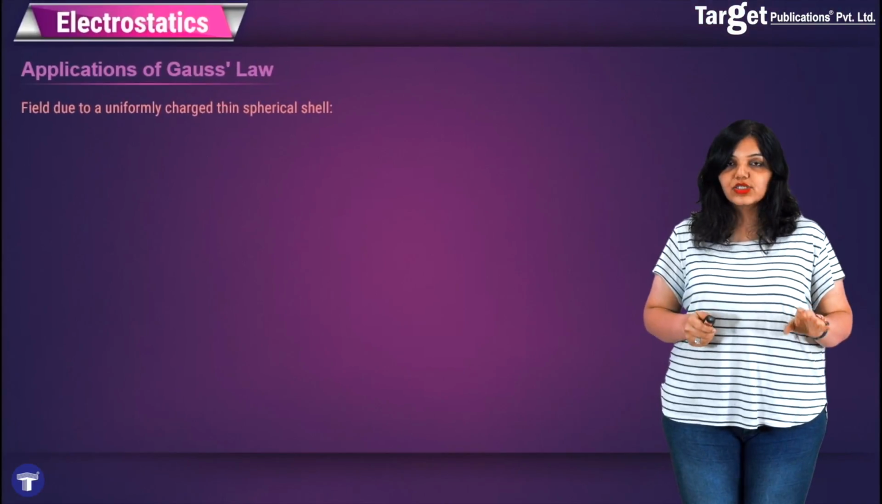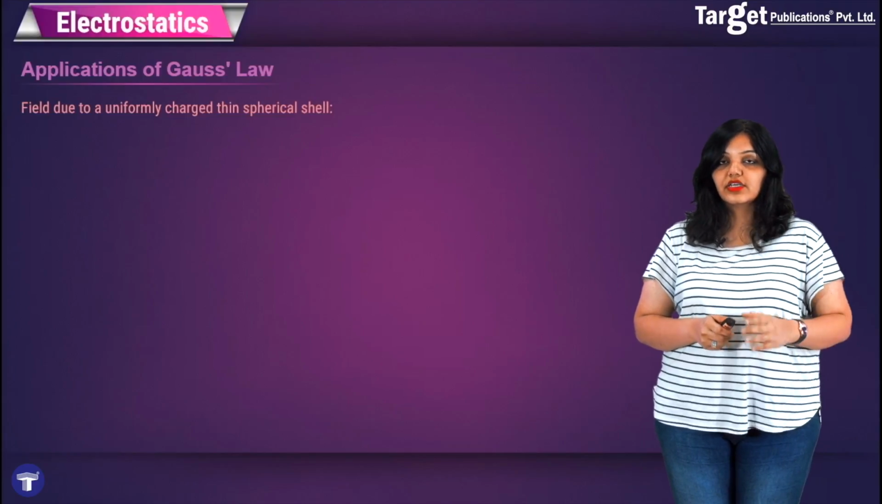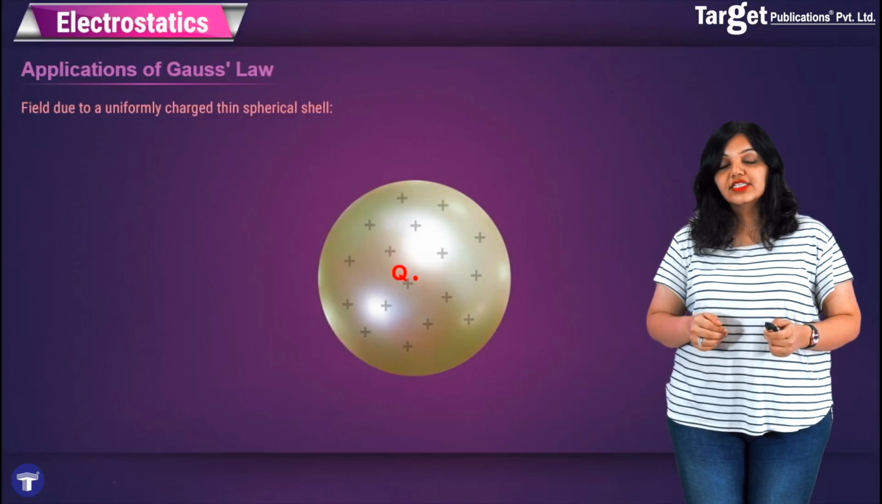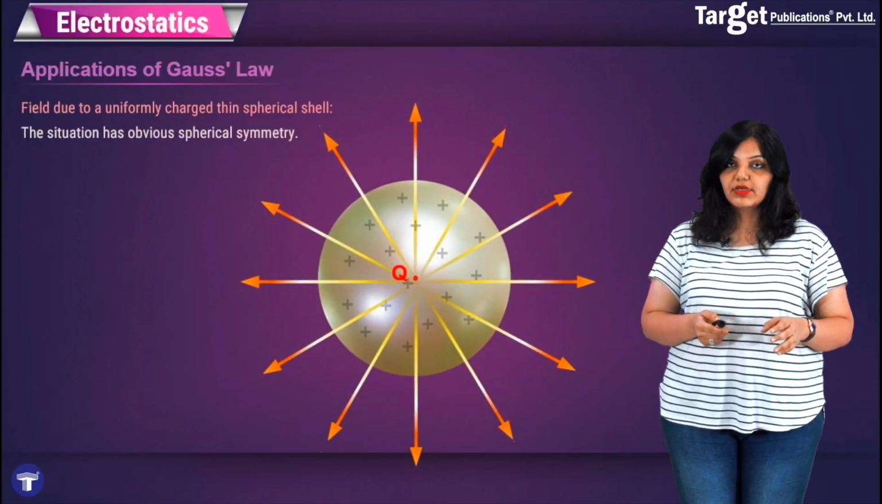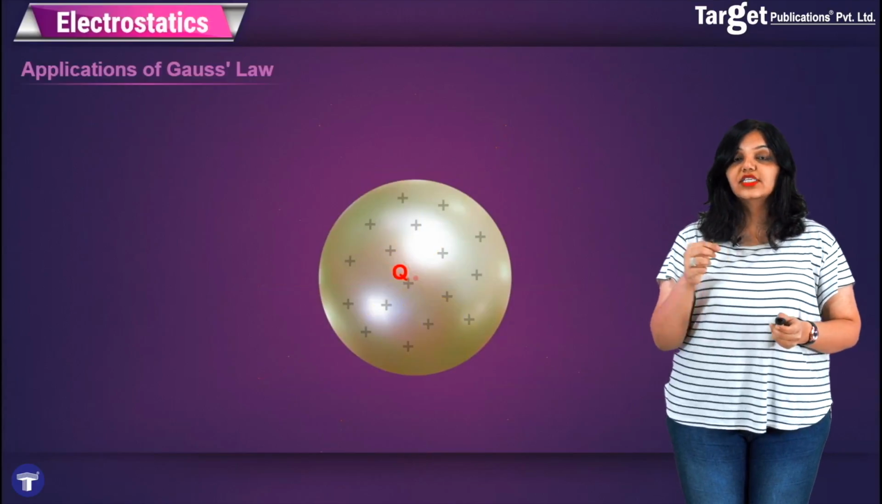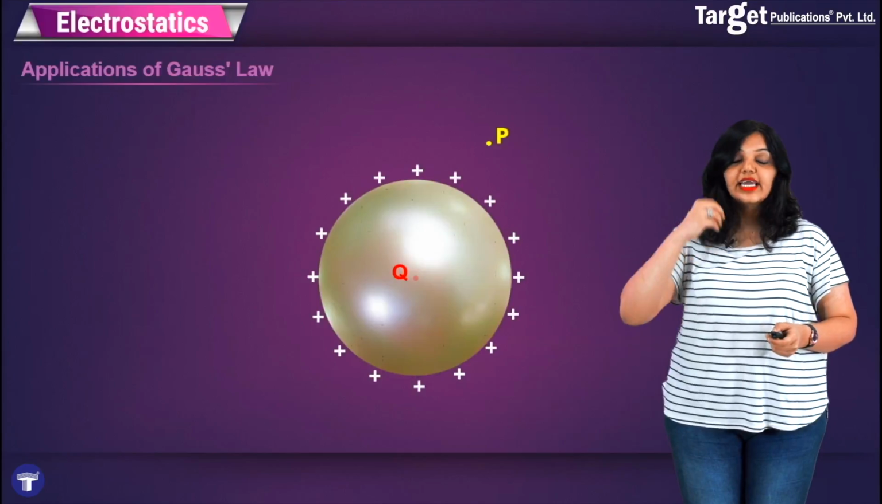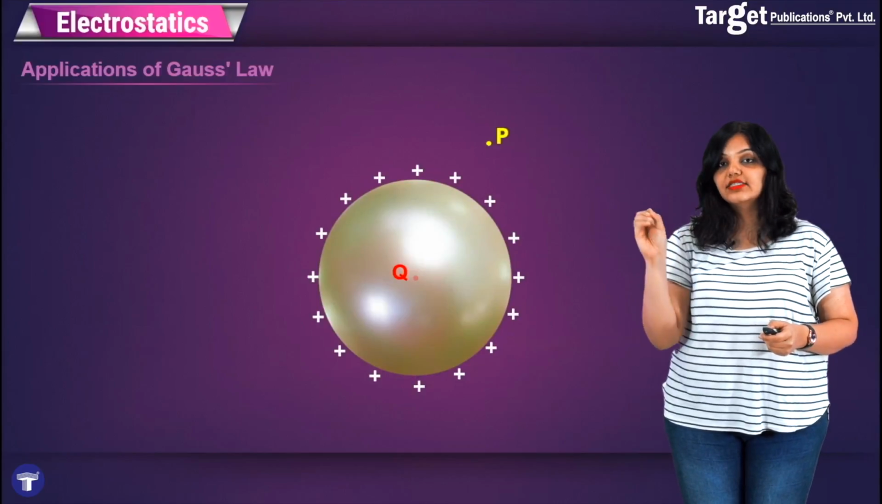In the last application of Gauss's law, we will try to find the field due to a uniformly charged thin spherical shell. Remember, it's a shell, so it's hollow on the inside. Obviously, as you can see from the figure, the situation has spherical symmetry. Now, what we want to do is first try to find out the field due to this shell at a point externally of the sphere, that is at an external point, at a point outside the sphere.